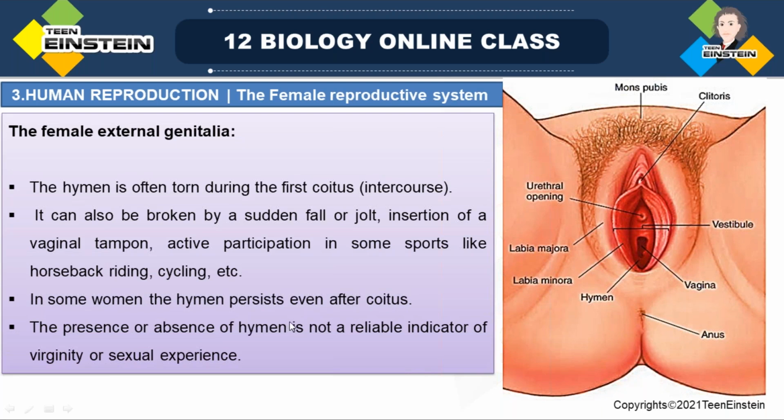And in some ladies, the hymen persists even after intercourse. So the presence or absence of hymen is not a reliable indicator. We can't rely on it as a believable indicator of virginity or sexual experience. Okay.